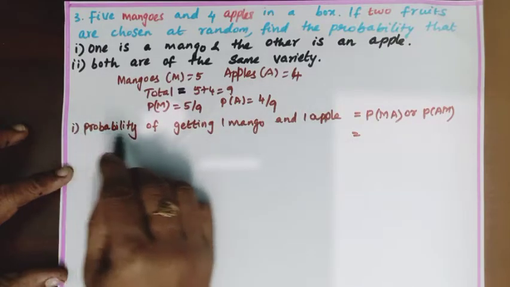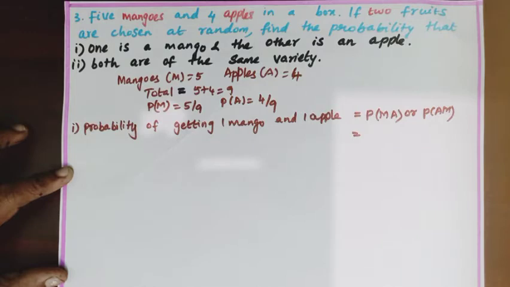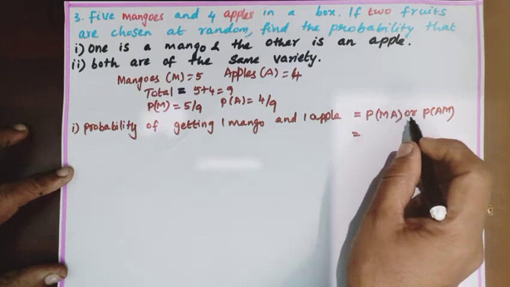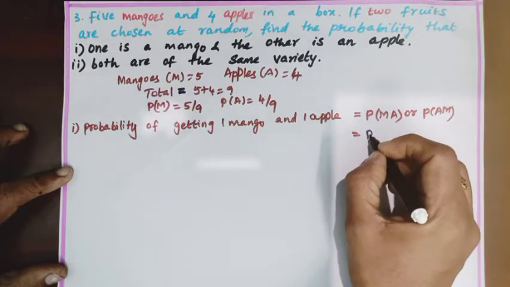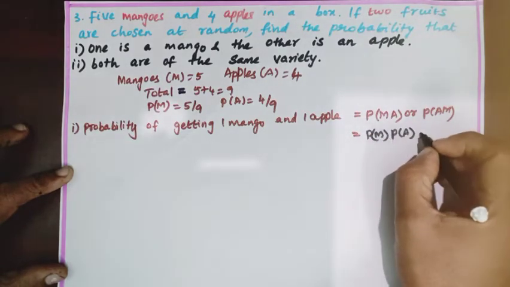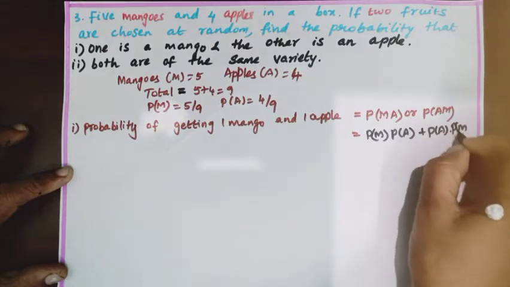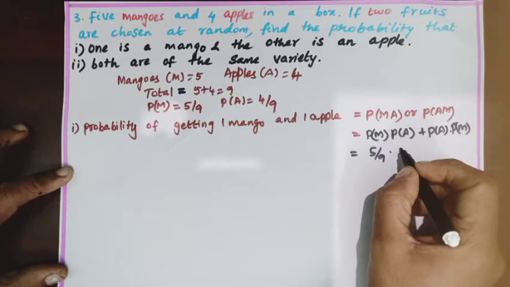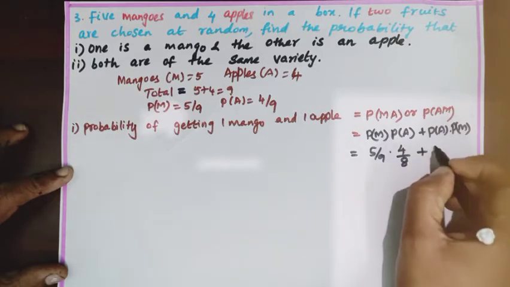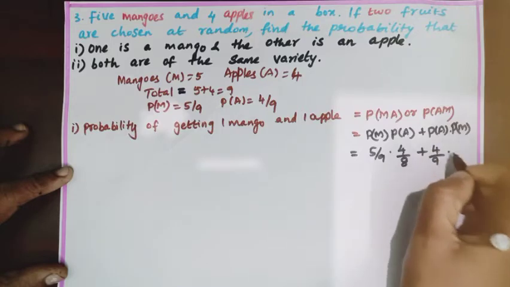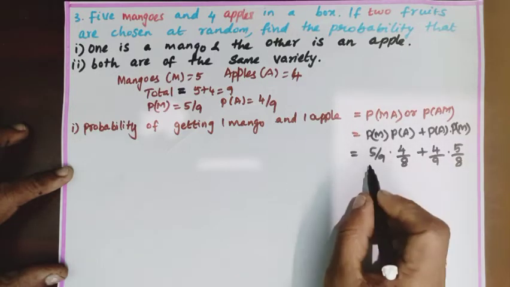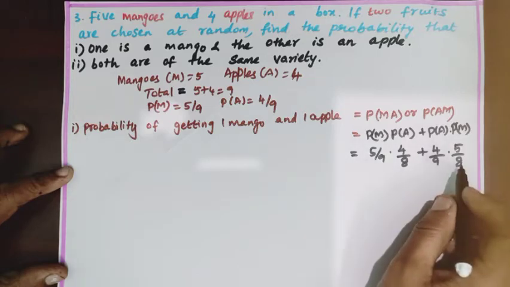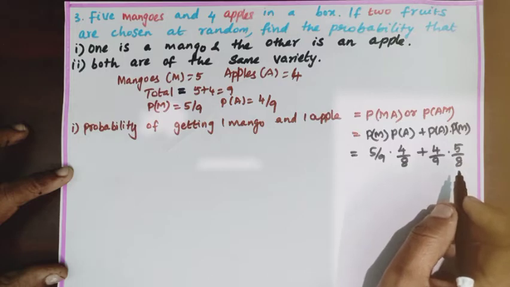First let us see the first subdivision, probability of getting one mango and one apple when two fruits are chosen at random, which is equal to P of MA or P of AM, that is P of M into P of A plus P of A into P of M. P of M is 5 by 9, then P of A will become 4 by 8, plus P of A is 4 by 9, then P of M is 5 by 8. 5 by 9 is choosing 1 from 5 mangoes out of 9 fruits. 4 by 8 is choosing 1 from 4 apples out of the remaining 8 fruits.